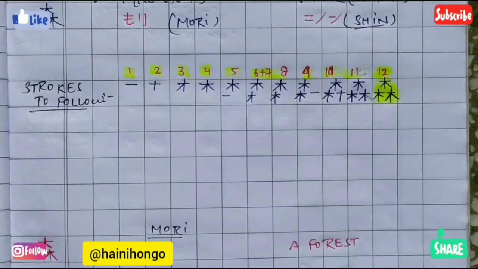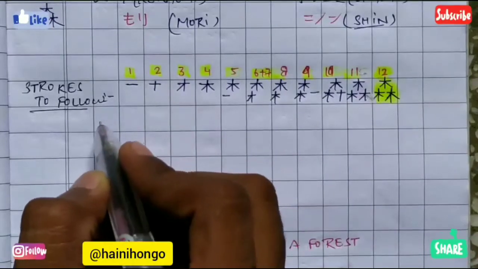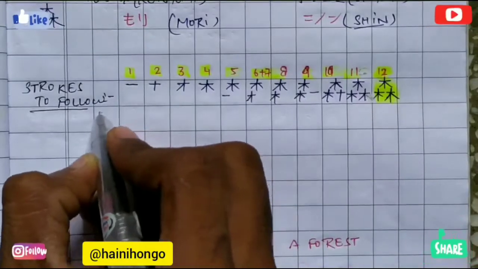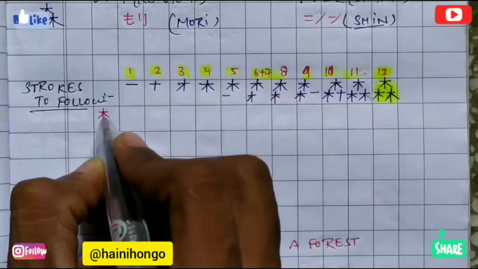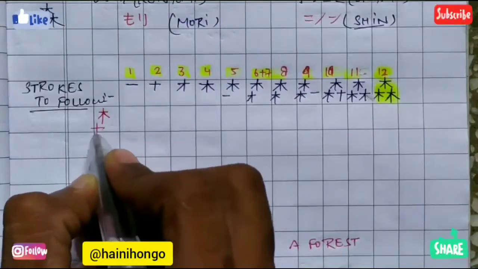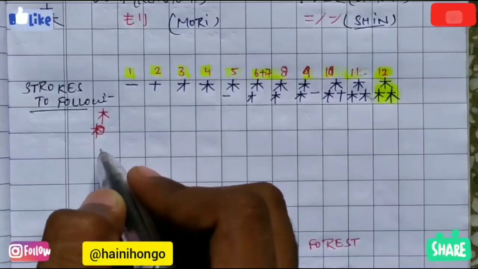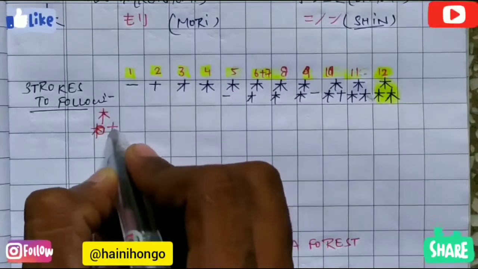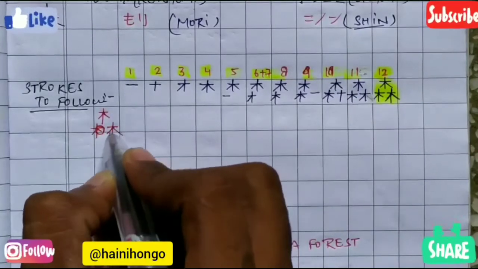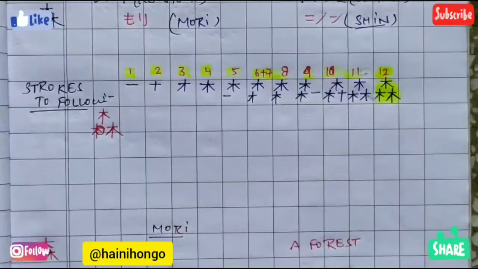So now let's do the practice for the strokes of this kanji to understand how these strokes can be written. So let's start. Please do focus. Ichi, ni, san, yon, go, roku, nana, hachi. These strokes we have to keep smaller than others. Kyu, ju, juichi, juni. Let's do it one more time. This time we will write it separately.